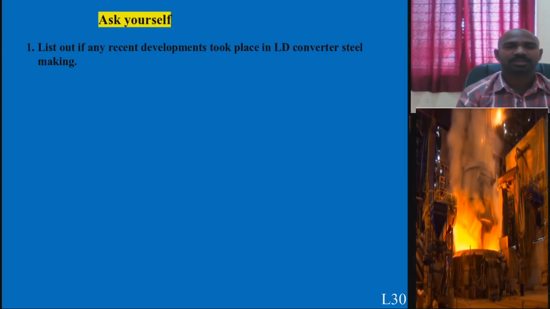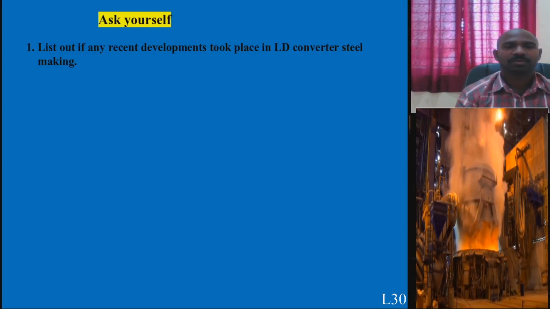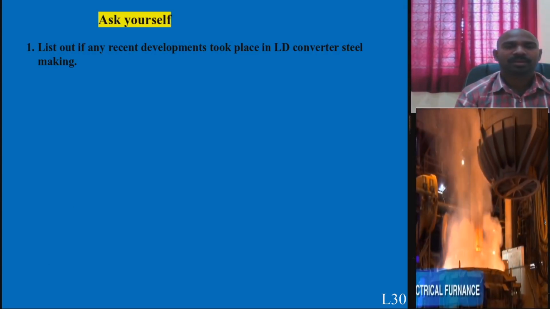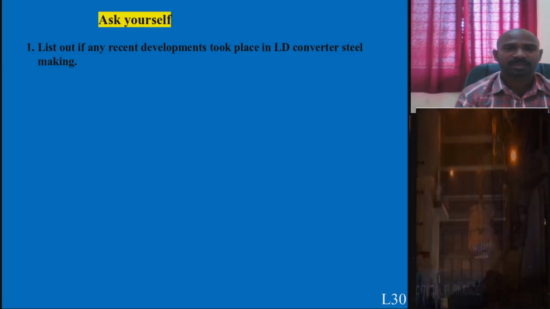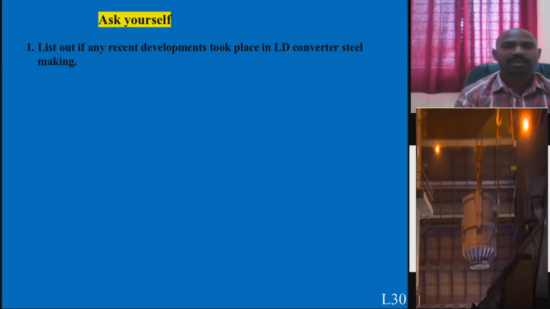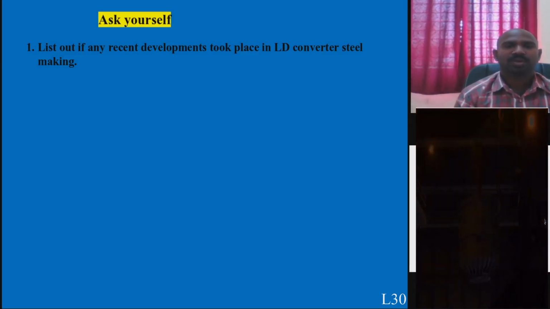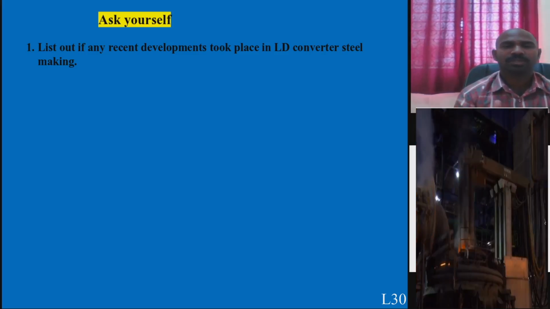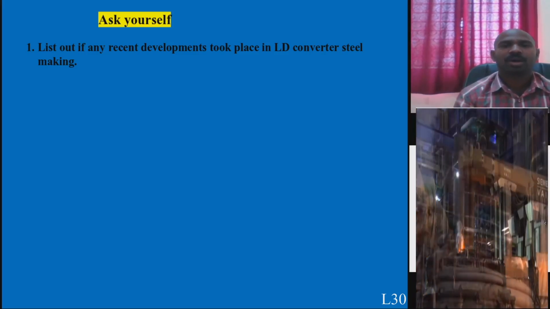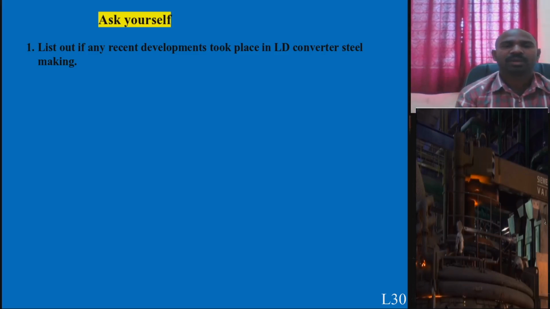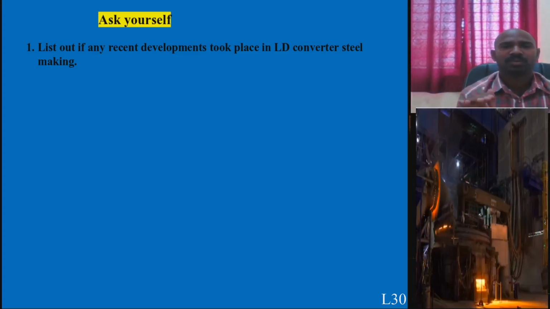Think about this and list out any recent developments that took place in integrated steel plants where the LD converter is used for making steel from liquid iron or a combination of liquid iron and steel scrap. It is useful information for you as knowledge.